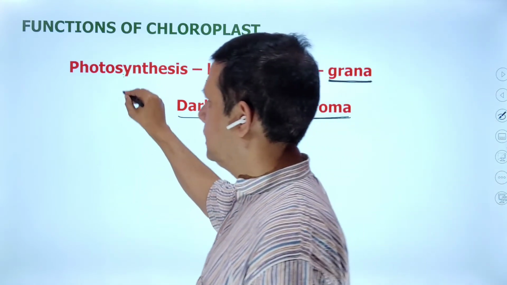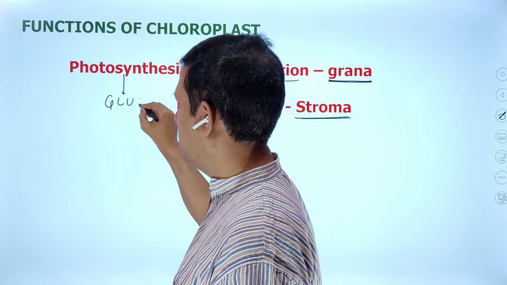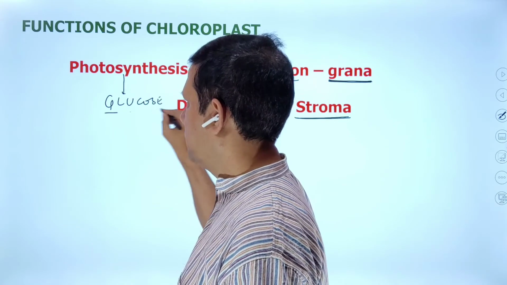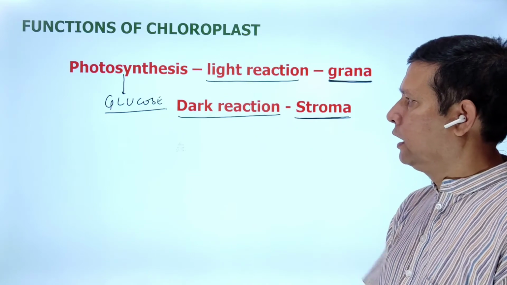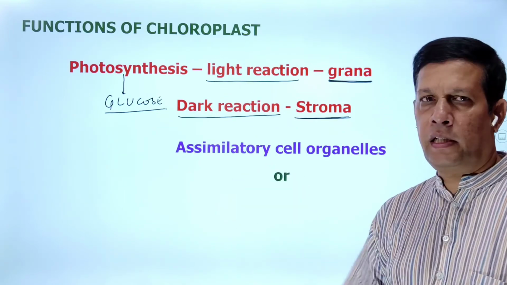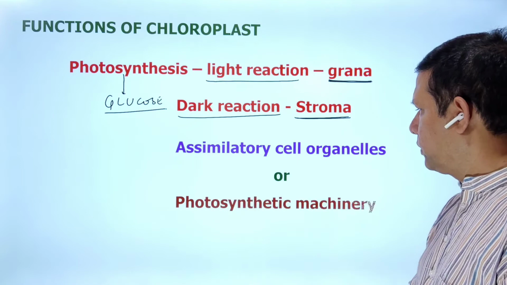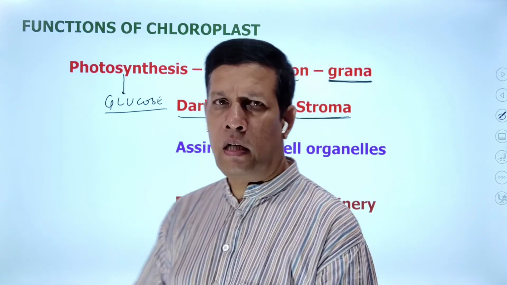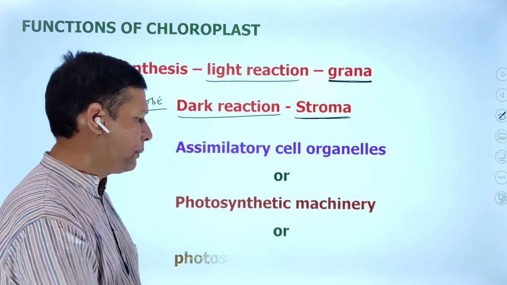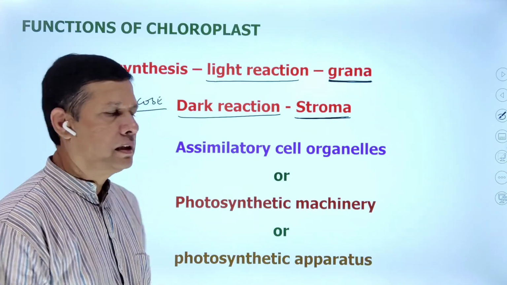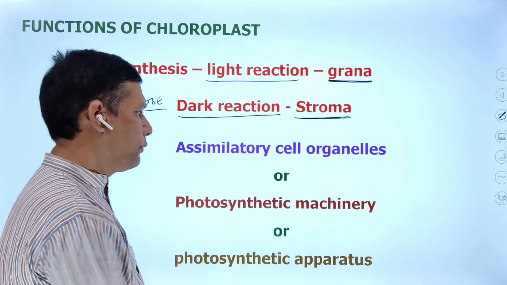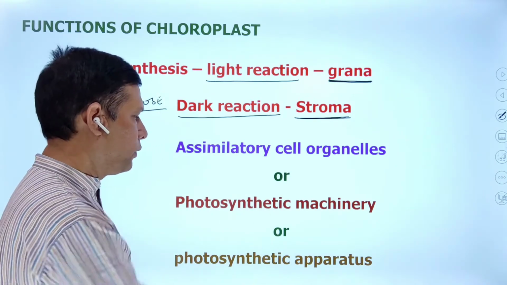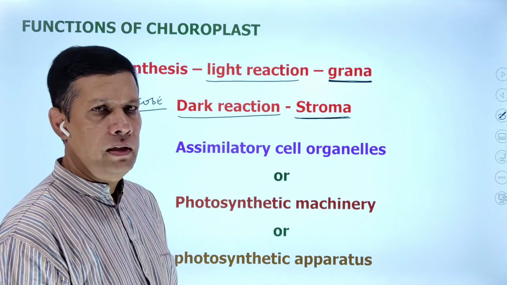What is the result of photosynthesis? Synthesis of glucose. So chloroplasts are also called assimilatory cell organelles, photosynthetic machinery, or photosynthetic apparatus. That's about one function of the chloroplast.